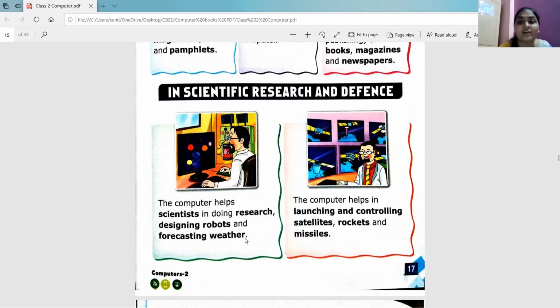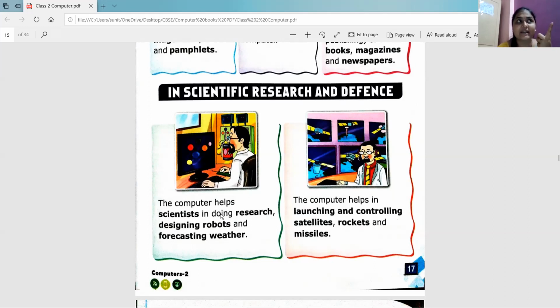And forecasting weather means what? When it will rain, right? And in which area it will rain, at what time, right? For a week, for a day, everything will be forecasted. Well in advance, they are telling information about the weather. That is called forecasting weather. And to know this, scientists are using what? Yes, scientists are using a computer. So scientists are using it for research, designing robots, and forecasting weather, right?